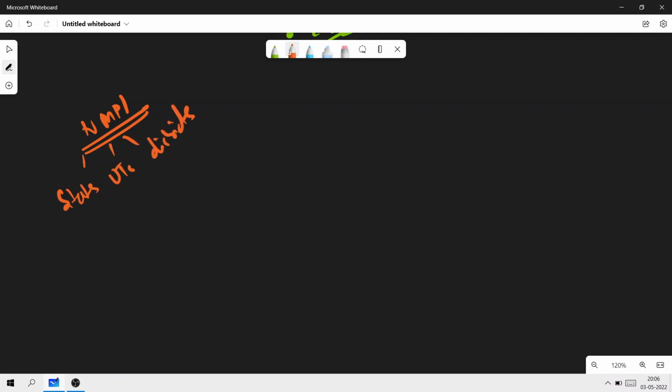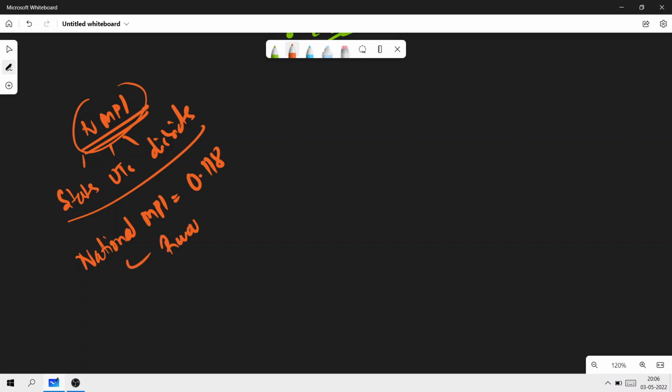Some of the findings in this report are that the national MPI is at 0.118, with rural at 0.155 and urban at 0.04.